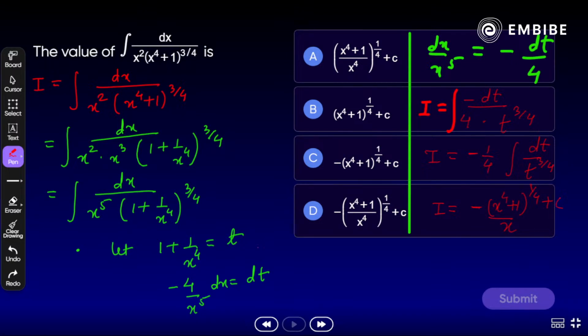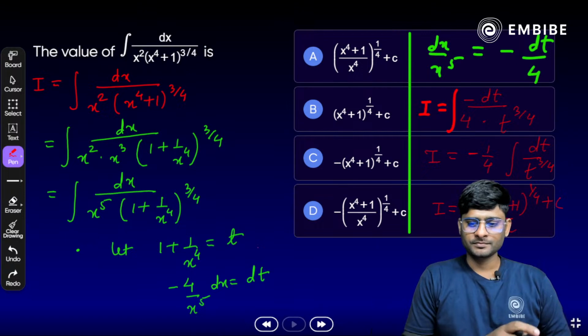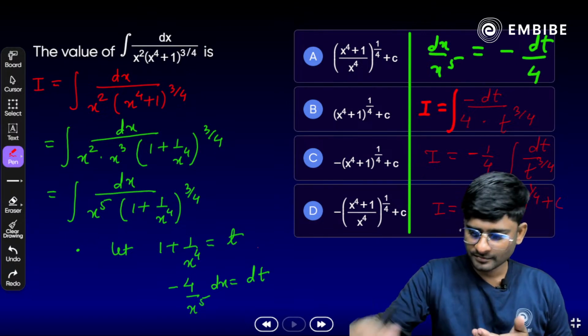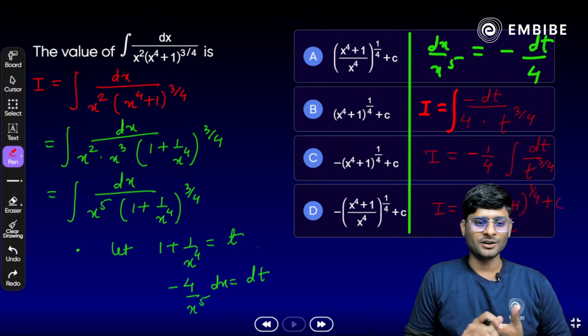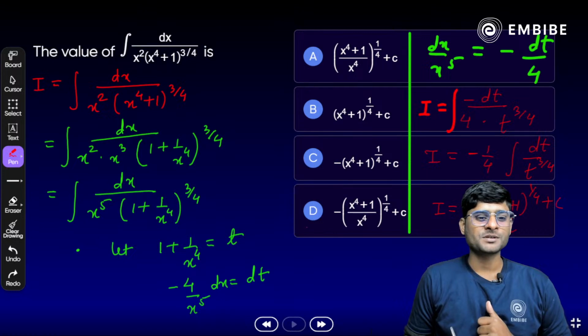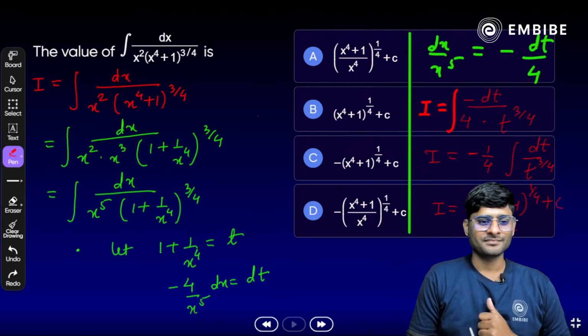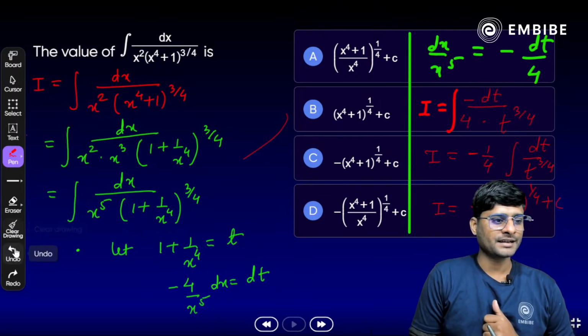Which option is correct? A, B, C, D. Anyone? Think about it. All right, Shantanu. Yes, option D is the right answer here.